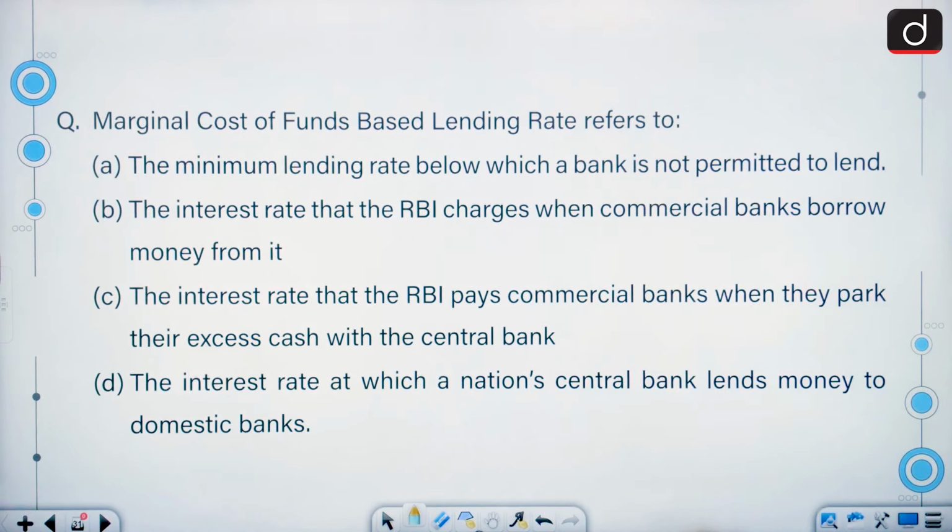Marginal cost of funds based lending rate refers to the minimum lending rate below which a bank is not permitted to lend. A is the correct answer.